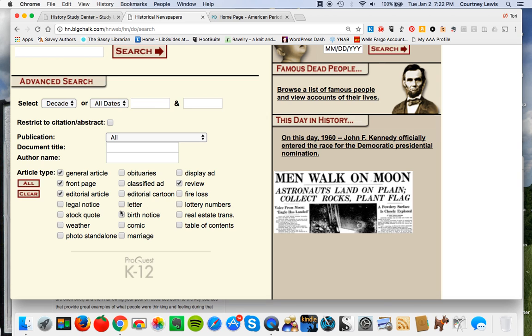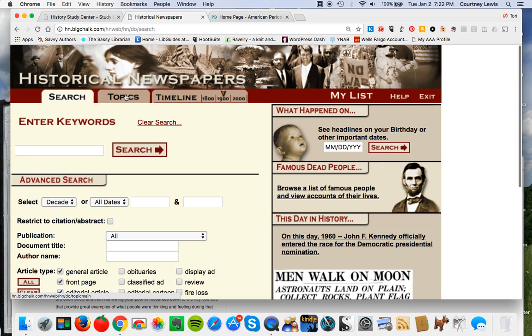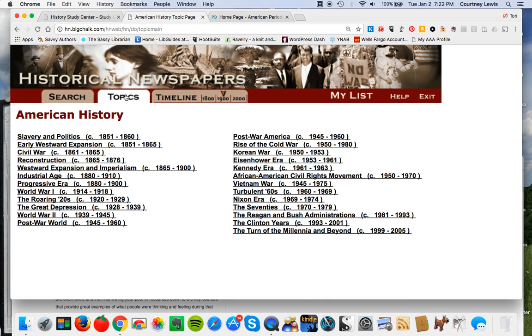Taking a look at the more here, look at how much in depth you can get if you really want to do the weather, if that was an important thing related to the event, if you want to do letters to the editor or somebody's marriage. Fire loss, if you're doing something on fire technology of the time period, which grew in leaps and bounds. This is all really interesting and really important, and you can actually get a lot more specific. But let's take a look back at our topics that are from the timeline.